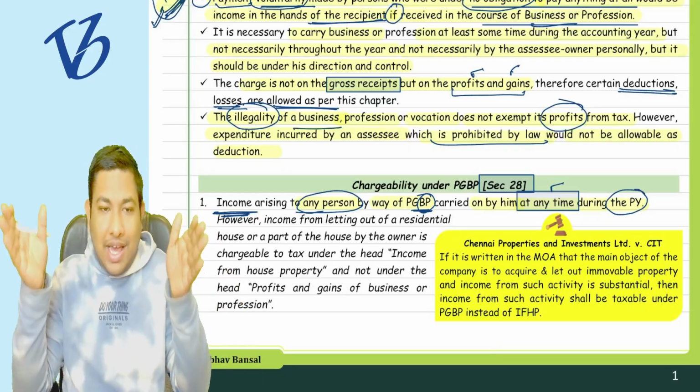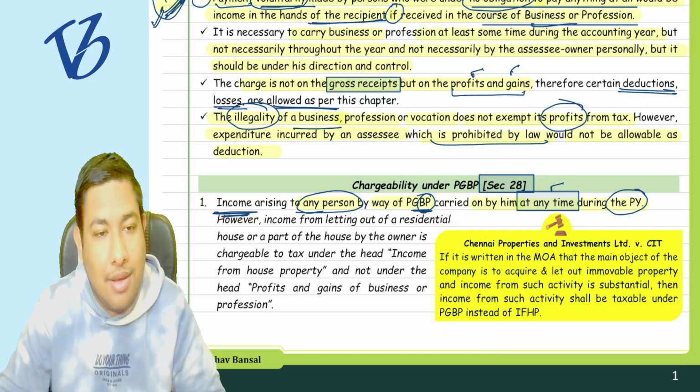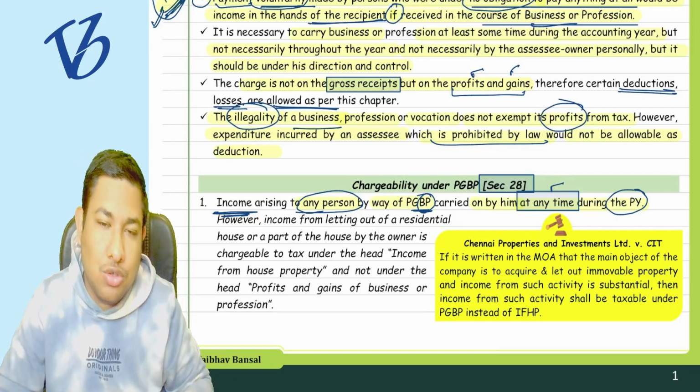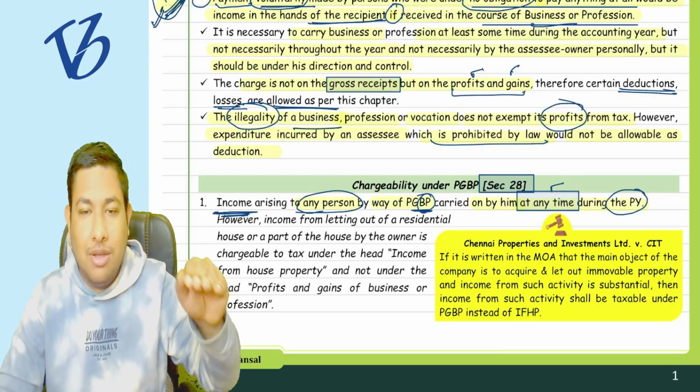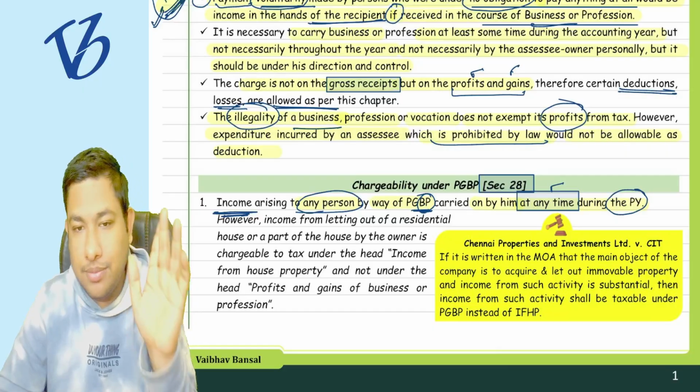So any kind of business will be taxed under the head of PGBP. Understood? So is the first point very clear to you or not?